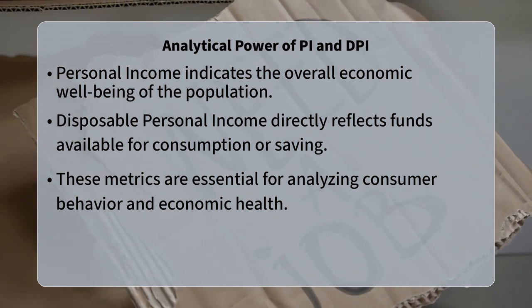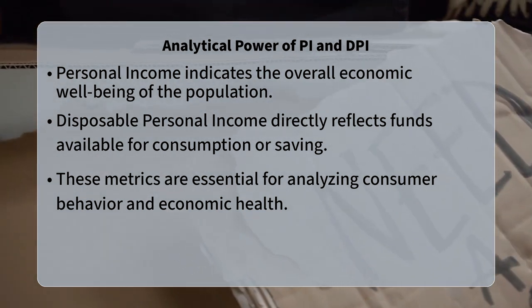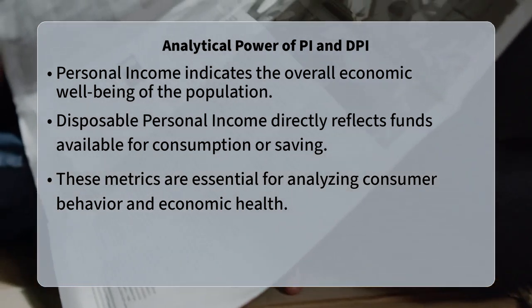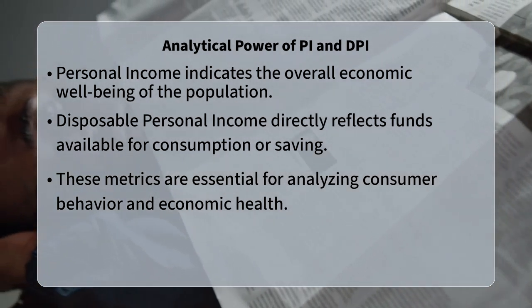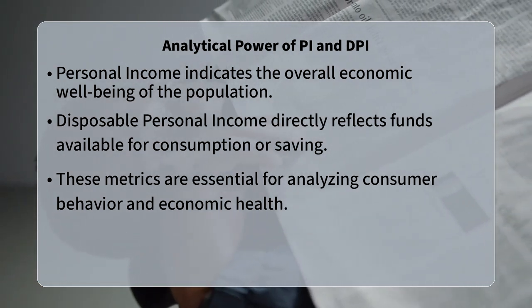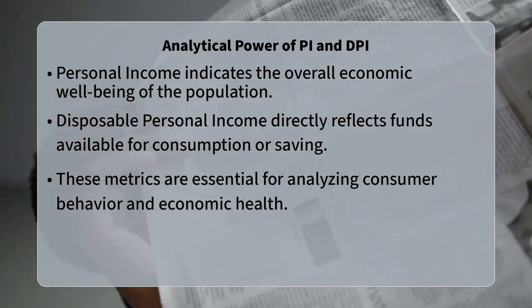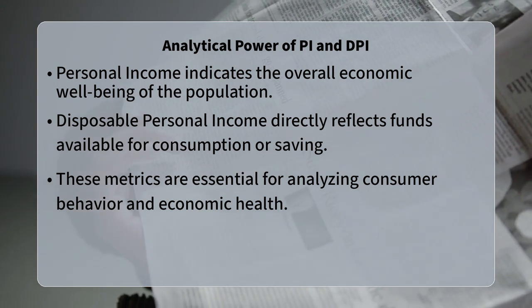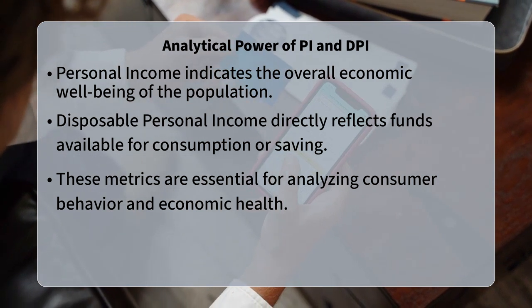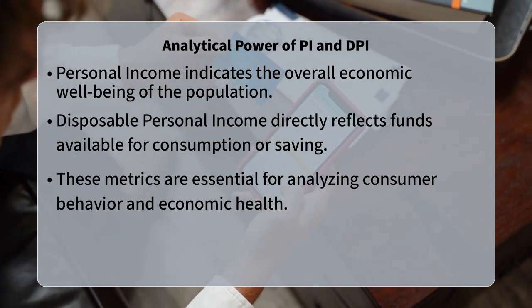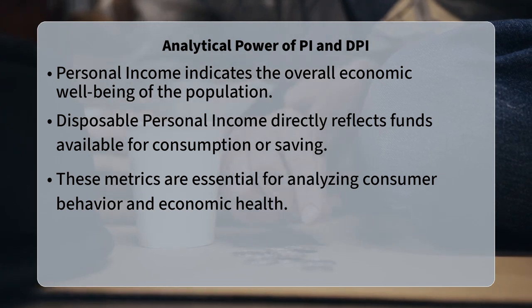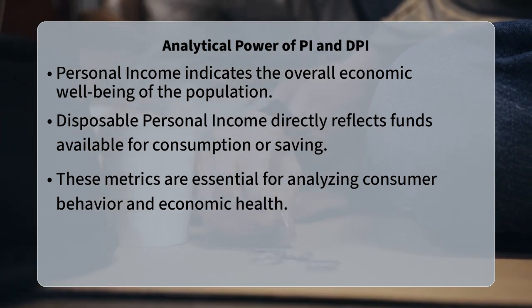When DPI increases, households typically have more money to spend on goods and services or to save for the future, which fuels economic growth. Conversely, a decline in DPI often signals a potential slowdown in consumer activity, which can precede a broader economic contraction. By tracking DPI, analysts can forecast trends in consumer demand, which makes up a substantial portion of a nation's gross domestic product.